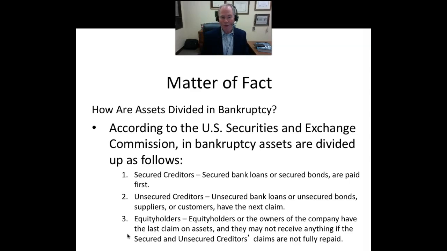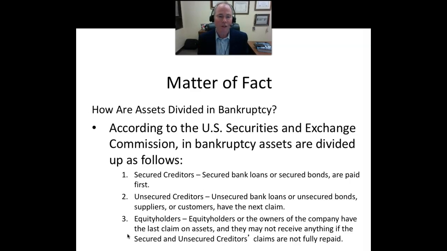According to the U.S. Securities and Exchange Commission, in bankruptcy, assets are divided up as follows. First, the secured creditors, the secured bank loans or the secured bonds, are paid first. Second in order are the unsecured creditors, so the unsecured bank loans or the unsecured bonds. Suppliers or customers have the next claim. And then finally, after everyone else, in the case of bankruptcy, the equity holders would get what's left over. However, in practice, because of legal costs and costs associated with liquidation, equity holders typically receive nothing in a bankruptcy proceeding.